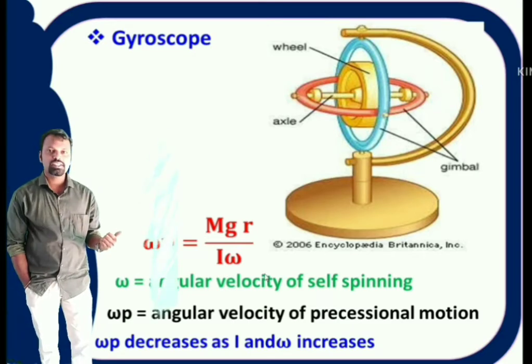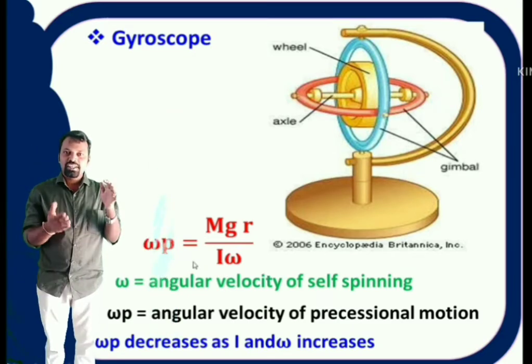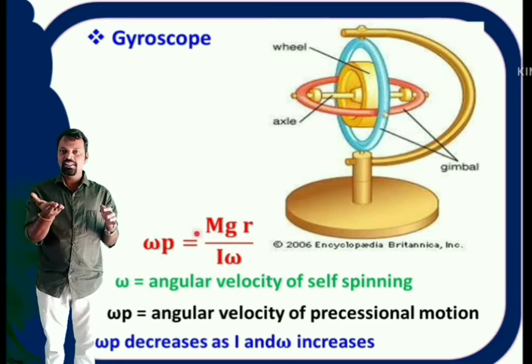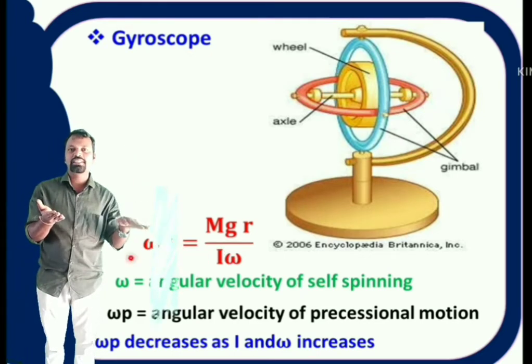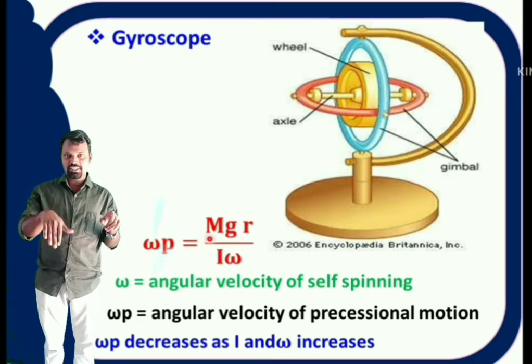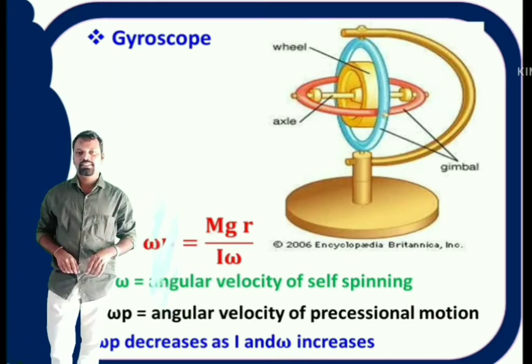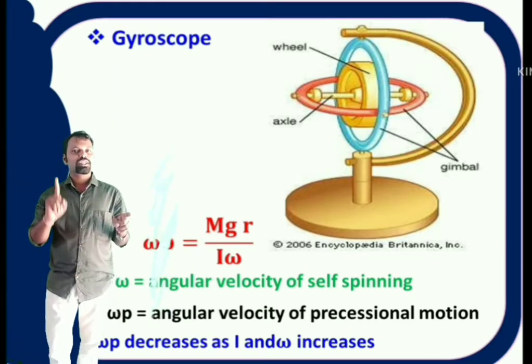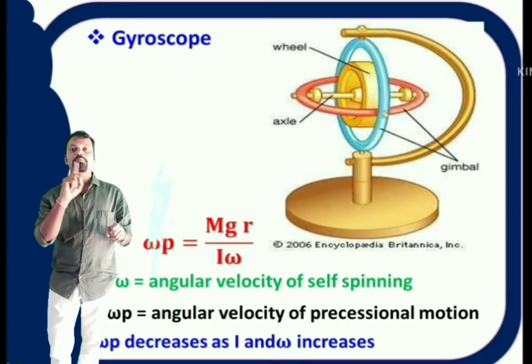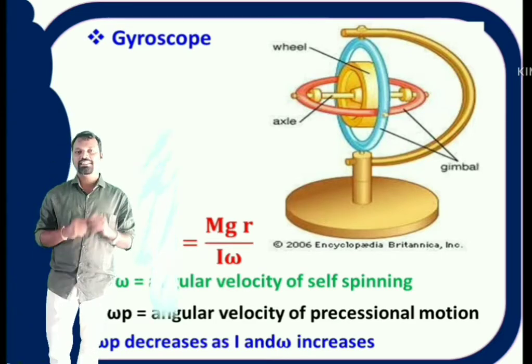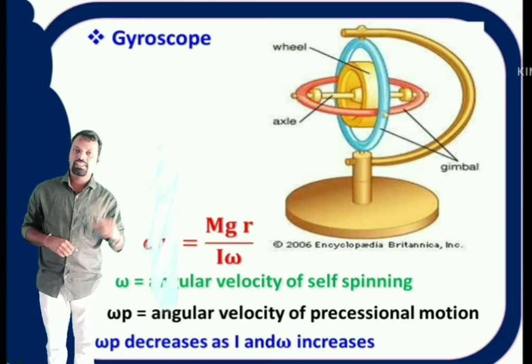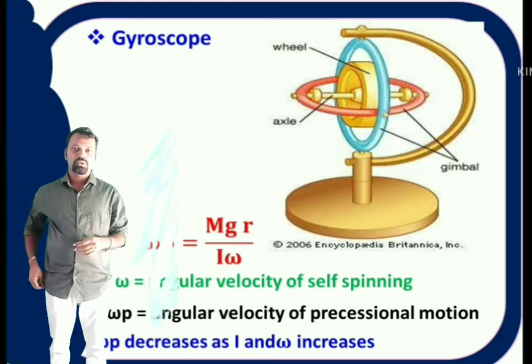From this equation, it is clear that if I increase the moment of inertia I, then omega p decreases because I is in the denominator. That indicates if you increase the moment of inertia, then precessional angular velocity decreases. If I is infinity, then omega p is almost 0.